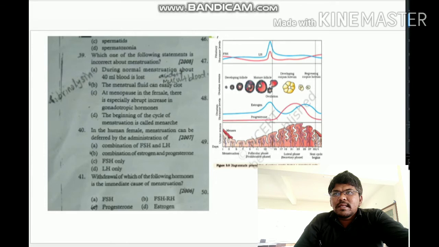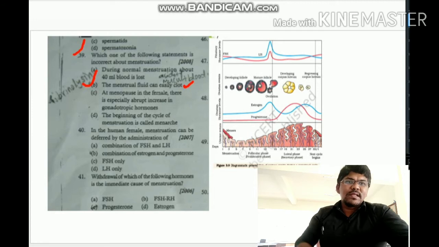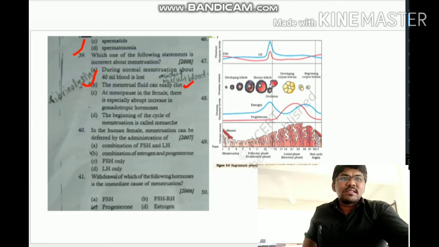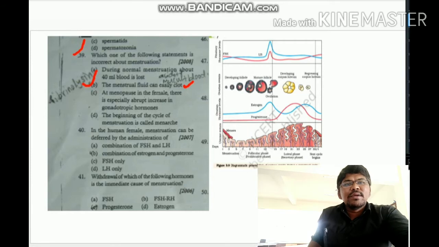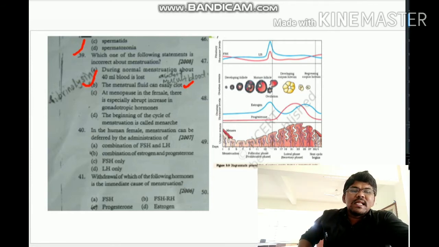Question number 39. Which one of the following statements is incorrect about menstruation? Option B is incorrect: the menstrual fluid can easily clot. Menstrual fluid will not easily clot, or easily become solid, because it contains fibrinolysin. Fibrinolysin prevents the clotting of menstrual fluid. Menstrual fluid means the fluid which comes through the vagina during menstruation.